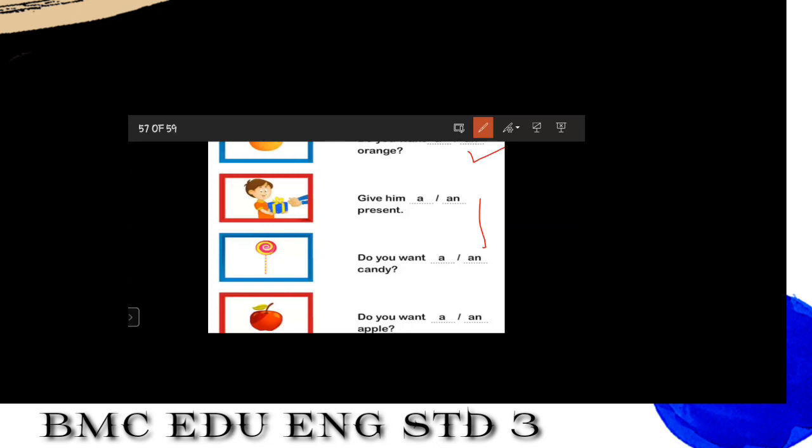You can read the full sentence with a and an. See which article is suitable here. Give him a present or give him an present. See the noun, present. The first letter of the noun is P. Yes, give him a present. So here a is the correct answer.